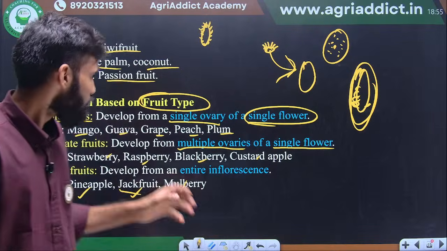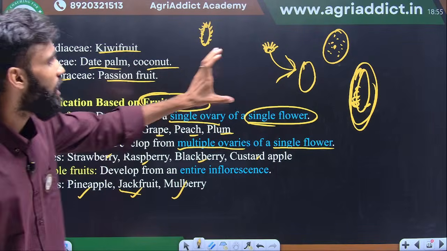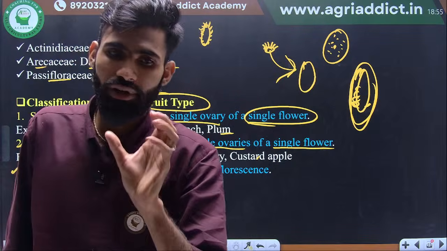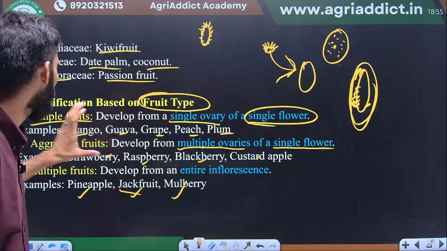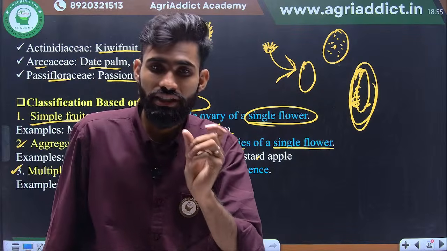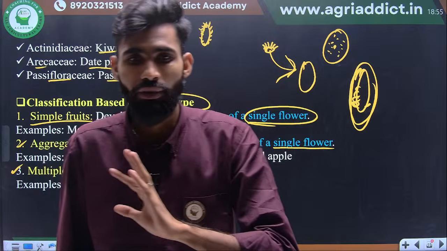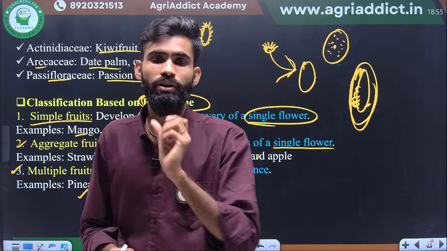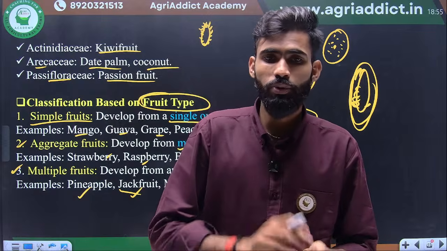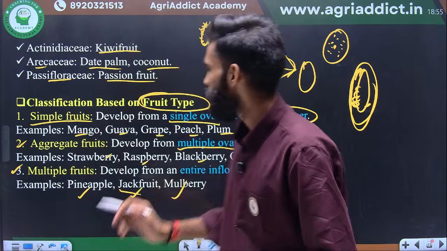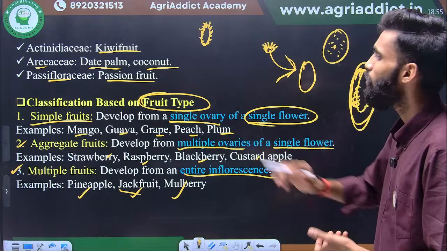On the basis of how many flowers and how many ovaries are involved in developing a single fruit, there will be three types of fruits. Simple fruits mean single flower and single ovary. You should remember these two terms. In aggregate fruits, single flower but multiple ovaries. And the third, multiple fruits, means multiple flowers produce a single fruit.